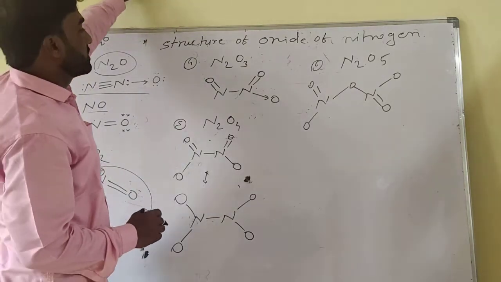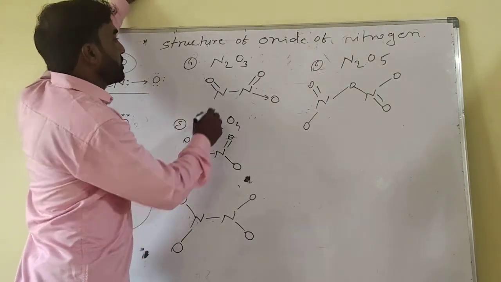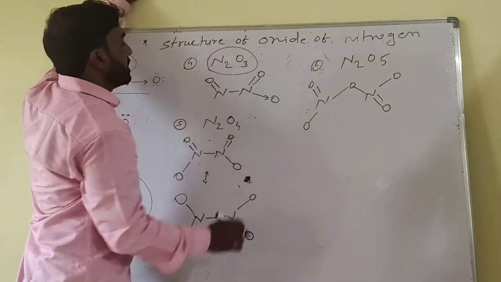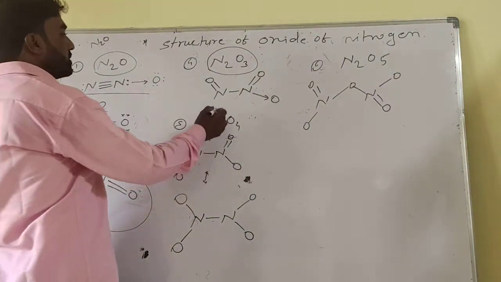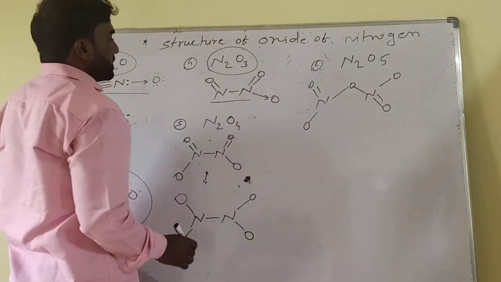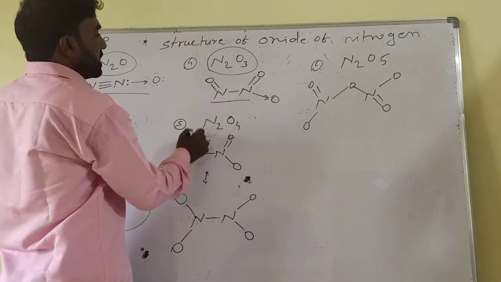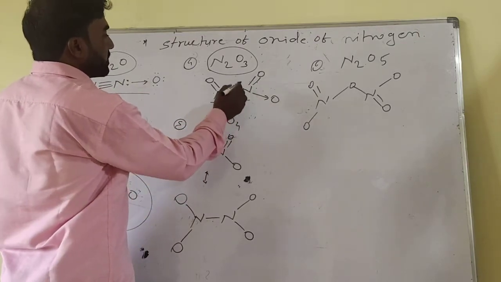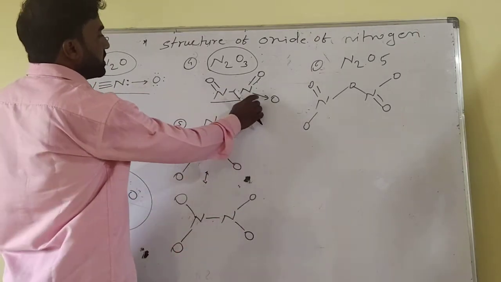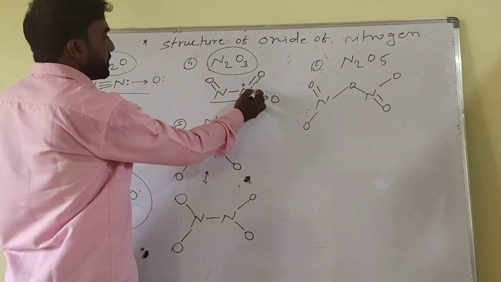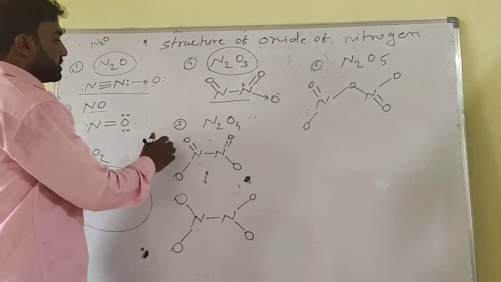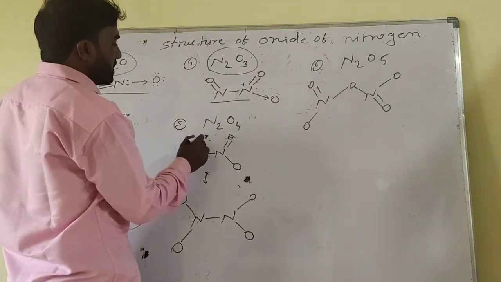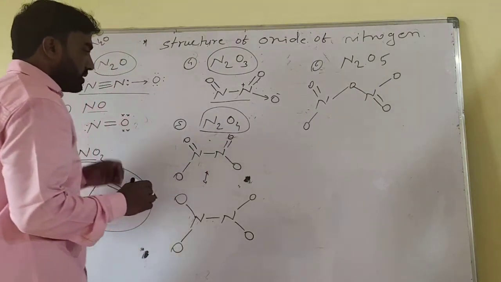The fourth is the structure of N2O3. In this formula, two nitrogens and three oxygens are present. One nitrogen is trivalent, and the other is tetravalent, donating a lone pair of electrons, forming a positive charge, while the oxygen carries the negative charge.